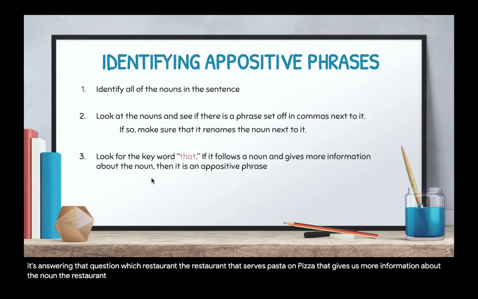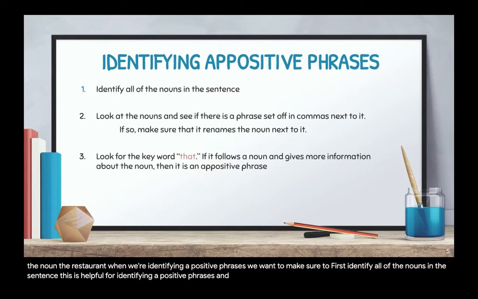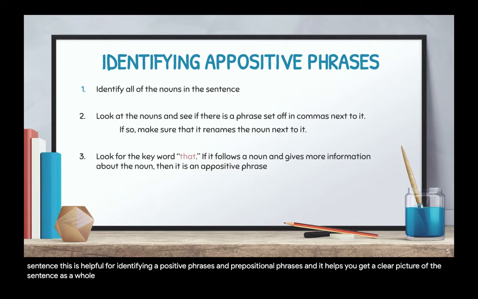So when we're identifying appositive phrases, we want to make sure to first identify all of the nouns in the sentence. This is helpful for identifying appositive phrases and prepositional phrases. And it helps you get a clearer picture of the sentence as a whole. Then you're going to look at those nouns and see if there is a phrase set off in commas next to it.